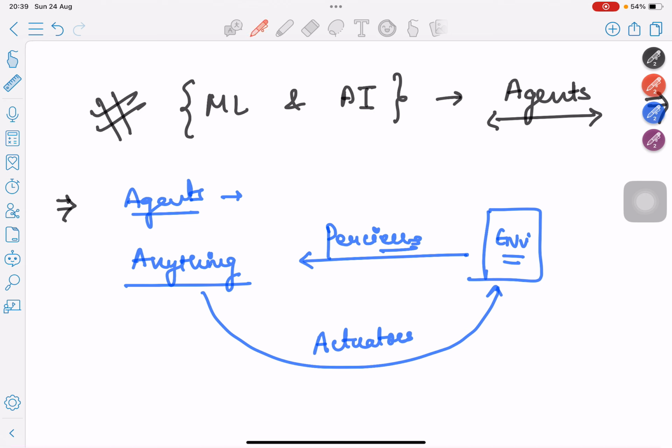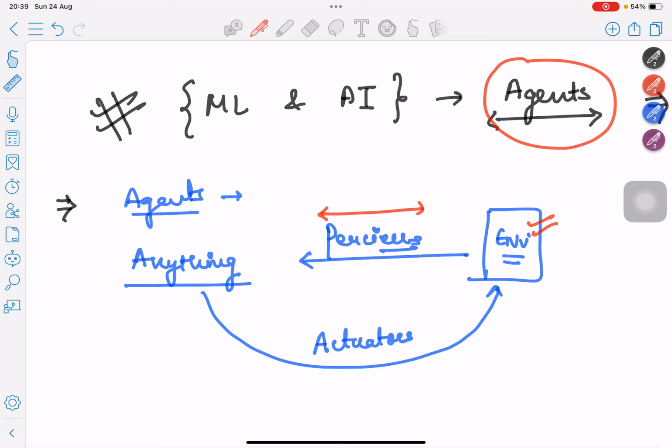In this case, what I am going to tell is what a particular agent is. A very preliminary example: assume that this is my environment. From the environment, what an agent does is perceive the current condition of the environment, or the data that is available in it.